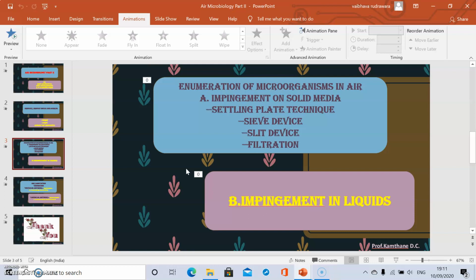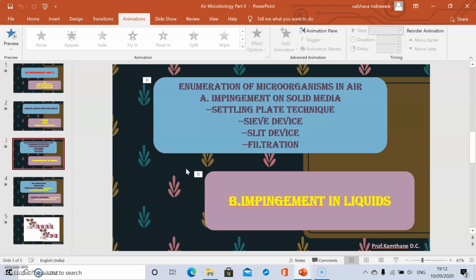There are various methods used for enumerating microorganisms from the air. Special devices exist, but the commonly used methods are the settling plate technique, sieve device, slit device and filtration, which come under impingement on solid media. Another method is impingement in liquid.